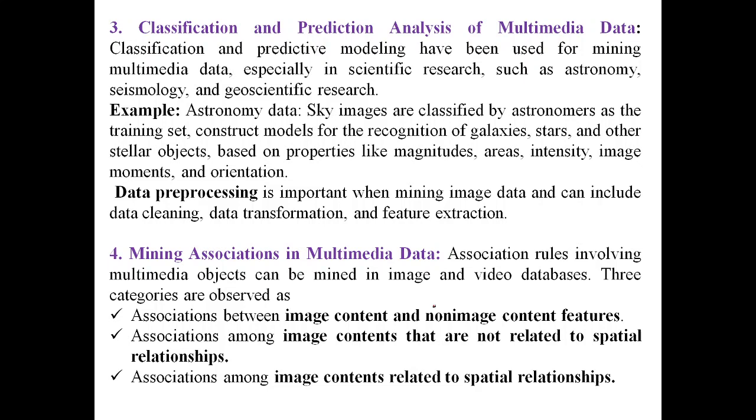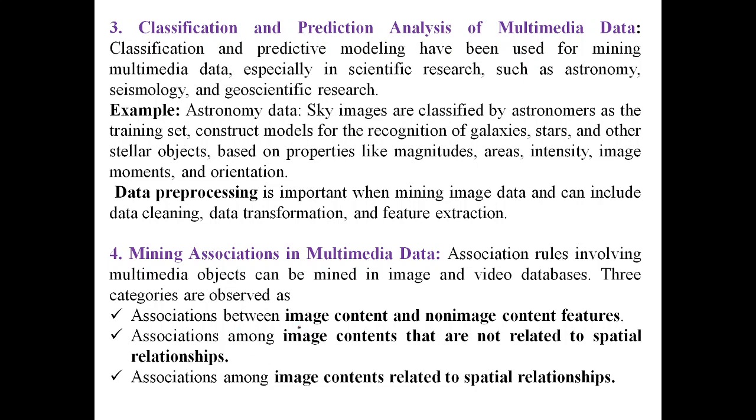So, mining association in multimedia. When you do the association, association rules are involved in the image and video database. There are three categories that are observed.